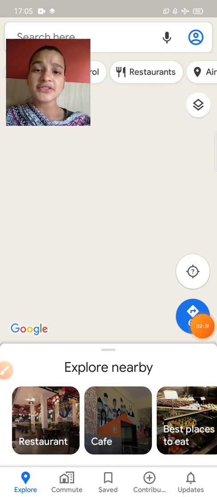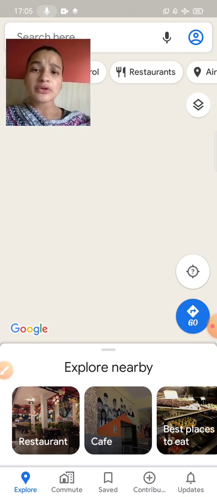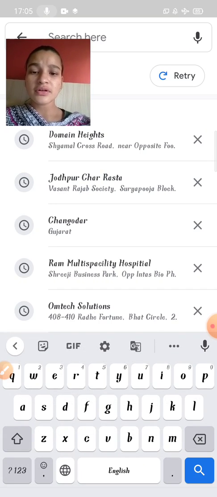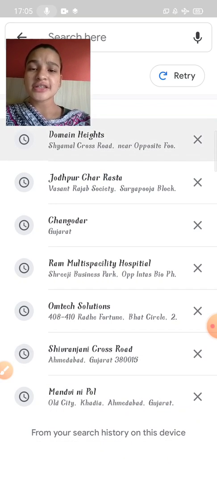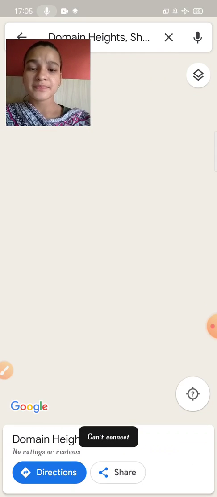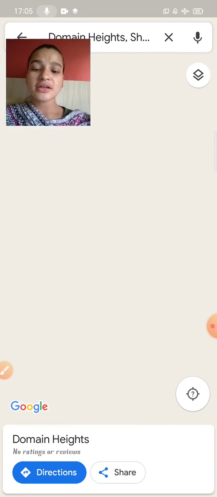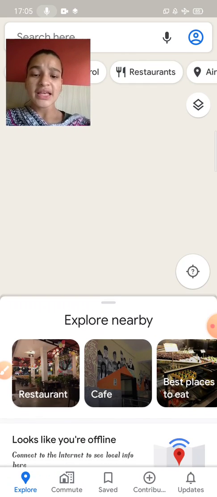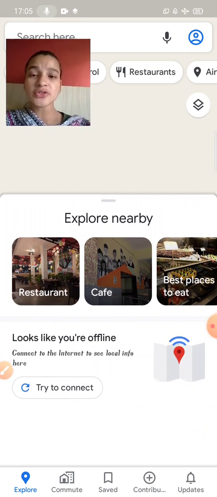See here, children, like this picture is there. If you want to go to any place, suppose you have written the direction, I want to go to Domain Heights, like that we will search, right? It is not coming. If I want to search anything, it is through GPS.